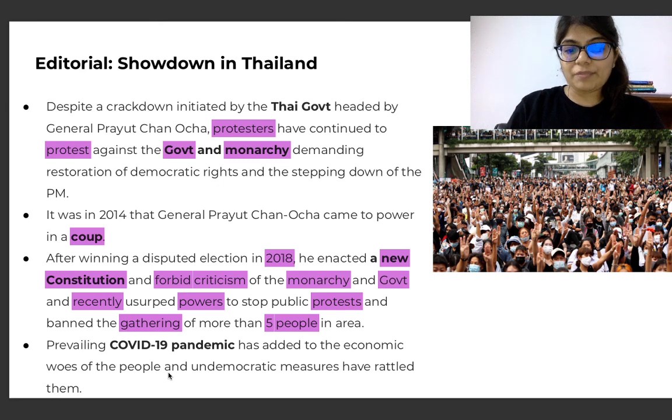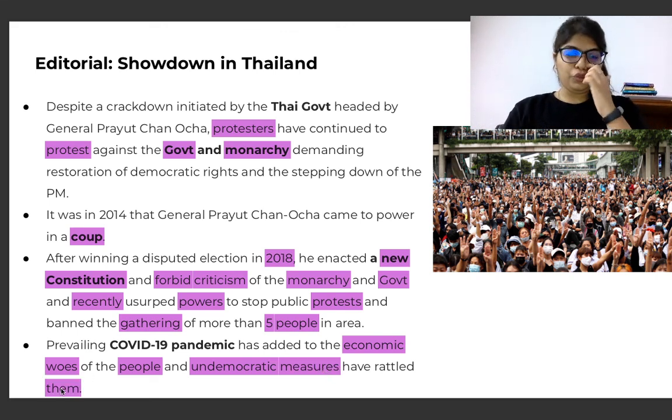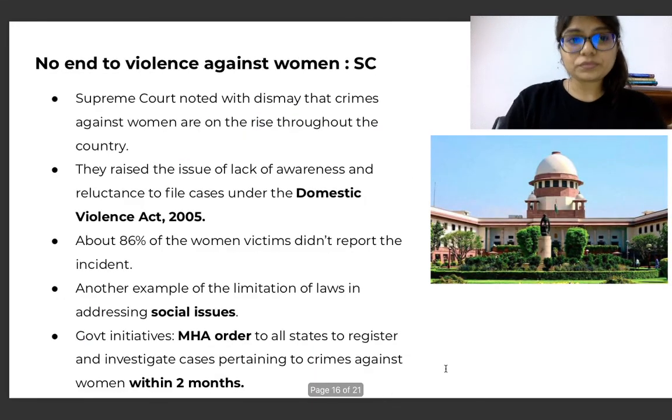The prevailing COVID-19 pandemic has also added to the economic woes of the people, and undemocratic measures have rattled them, right? So, Thailand is going through a democratic crisis, and because of which protests are taking place, and because of the pandemic, the situation is only getting worse.